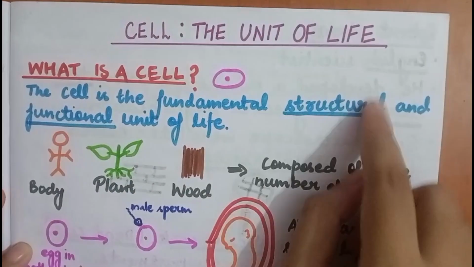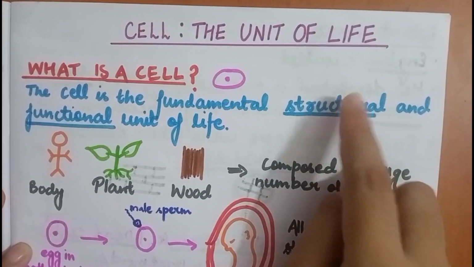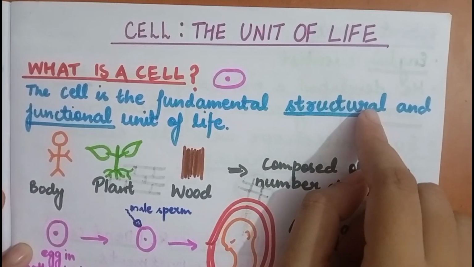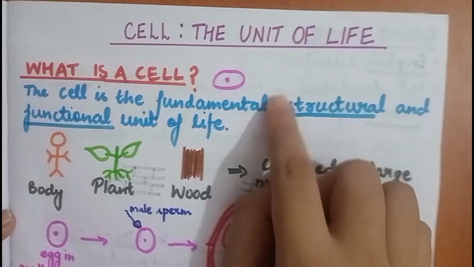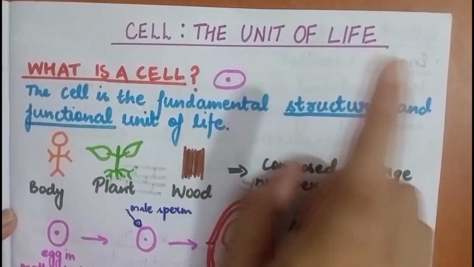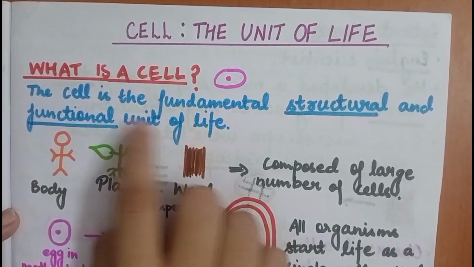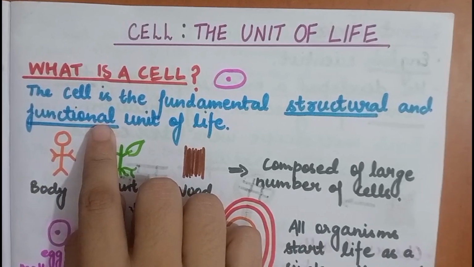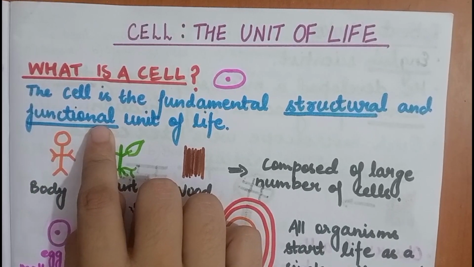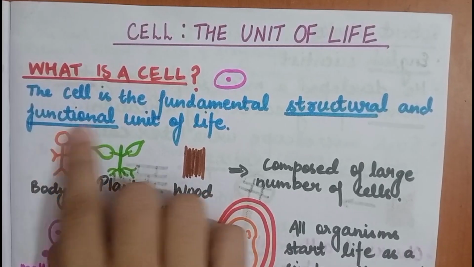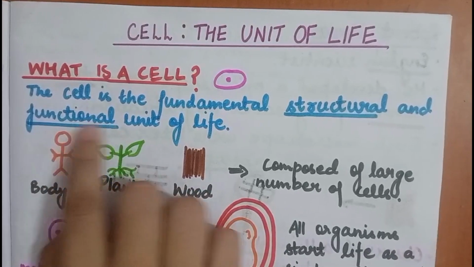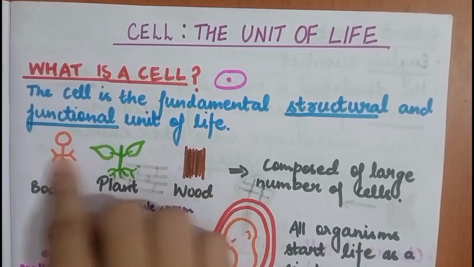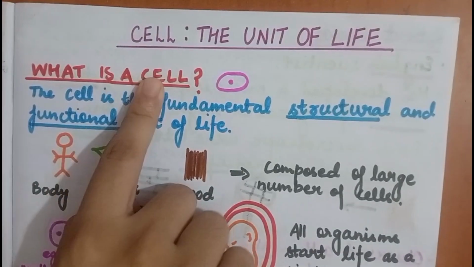What does this structural mean? This word structural means that this cell is responsible for forming all the parts of an organism. The body of an organism is formed from this cell, and it is the functional unit of life. This means that all the basic functions like taking in food, which is nutrition, releasing of energy, respiration, then there comes the digestion and excretion and reproduction and growth. All these things are performed by cell.